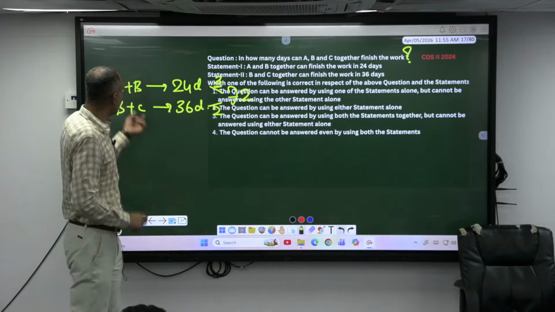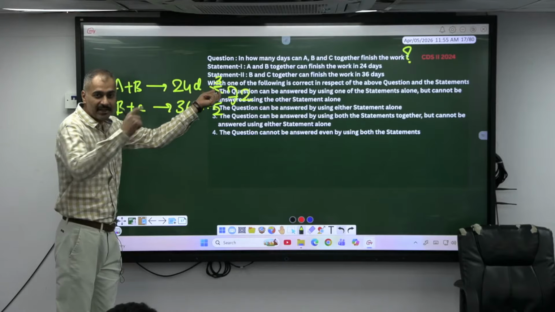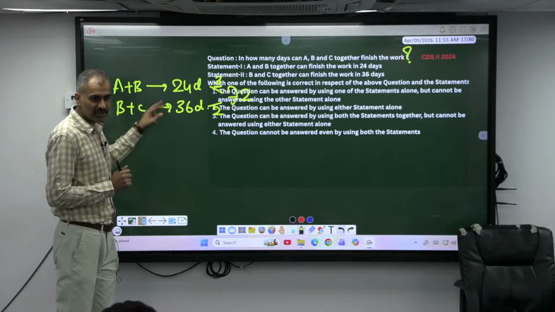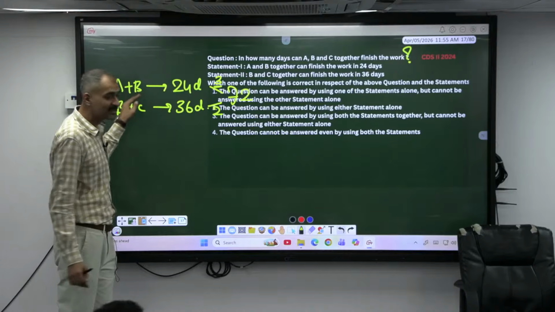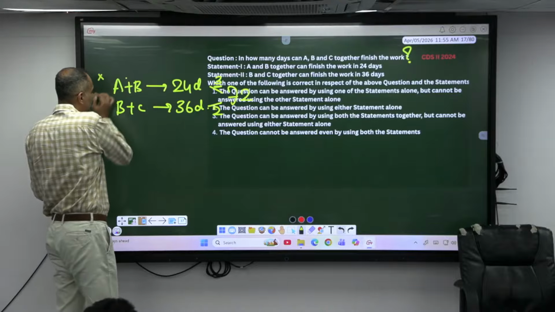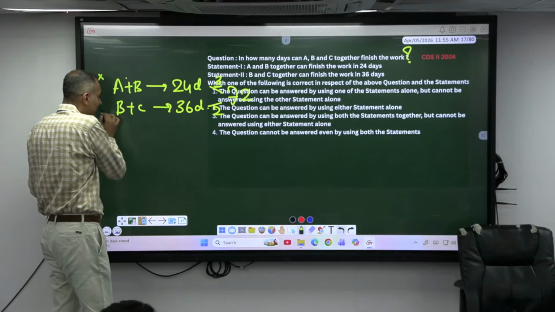So 2 people are doing 3 units means, has he mentioned anywhere in the statement that they are equally efficient? No. Or that one is twice as efficient as the other person? In that case we would have taken some efficiency. Since the statement is not given, we cannot find the efficiency, neither of A and B, nor of B and C here.